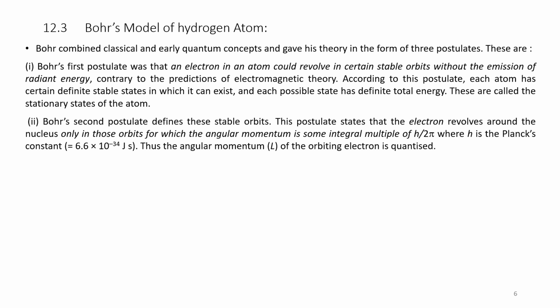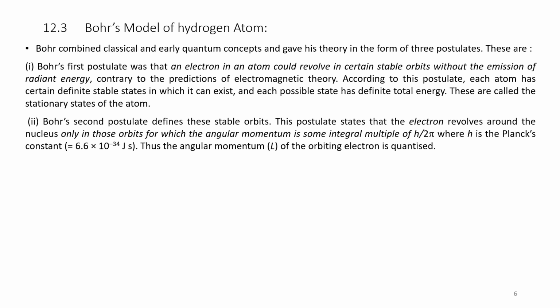Please note, the angular momentum is an integral multiple of h by 2 pi, where h is Planck's constant, equal to 6.6 into 10 to the power of minus 34 joule second. Thus, the angular momentum L of the orbiting electron is quantized.